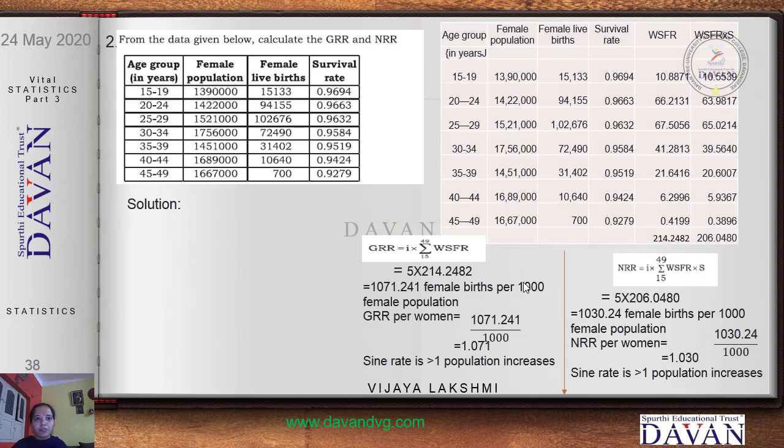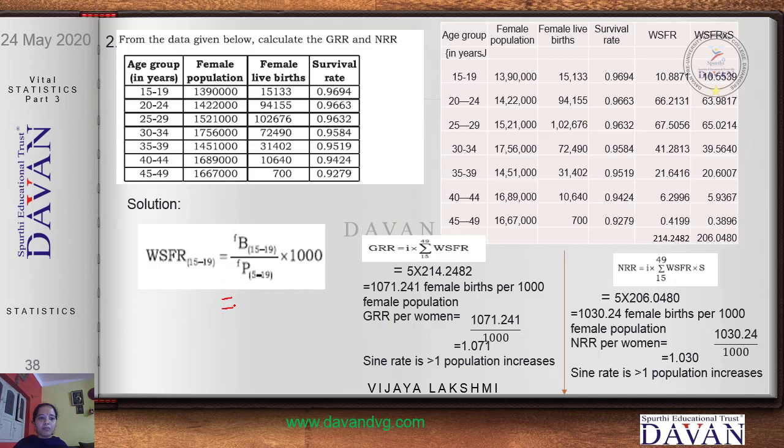So the next type of problem is, they give you only one table and they ask you to find the GRR and NRR for the same table. So look into the question. They have given you the age group, female population, female birth, and also the survival rate. So we have to calculate WSFR for the given table.